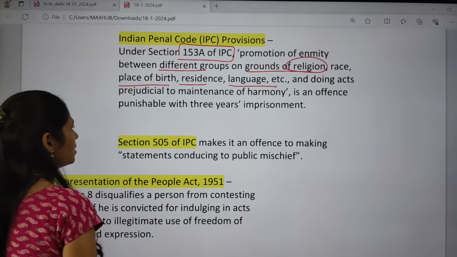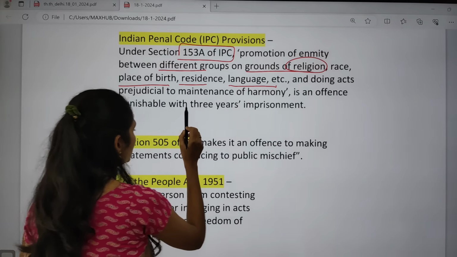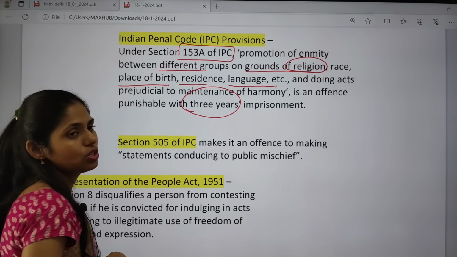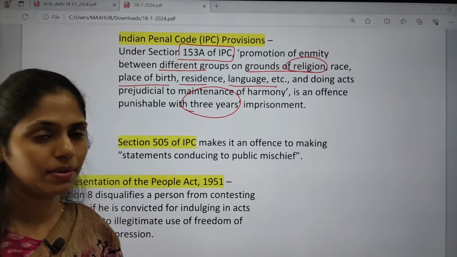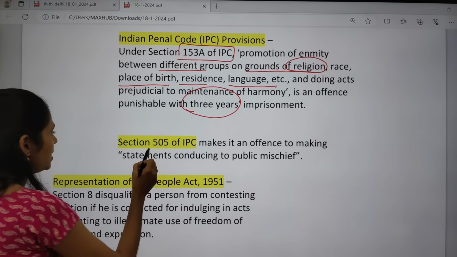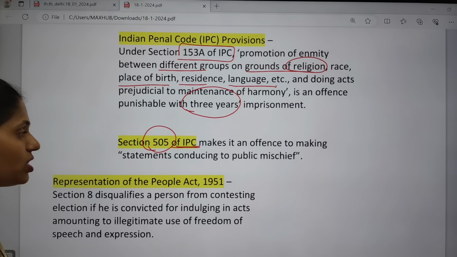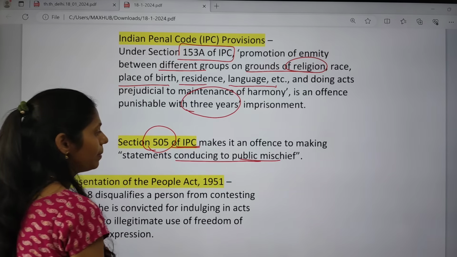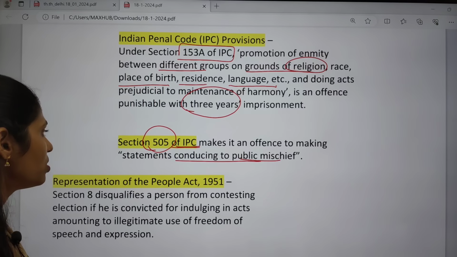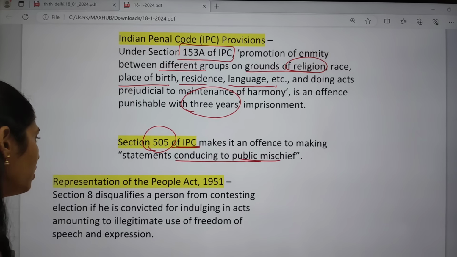And doing acts that are prejudicial to maintenance of harmony is an offence which is punishable with 3 years of imprisonment. So it's a crime, and the punishment is around 3 years of imprisonment. And Section 505 of the IPC makes it an offence to make statements conducing to public mischief. So here we have one more section which is talking about public mischief.